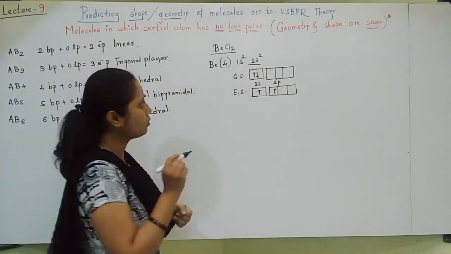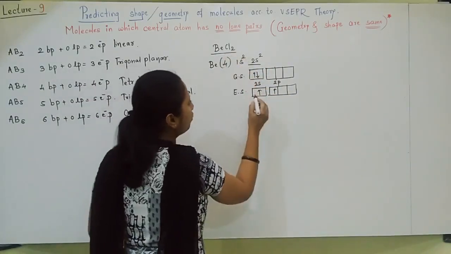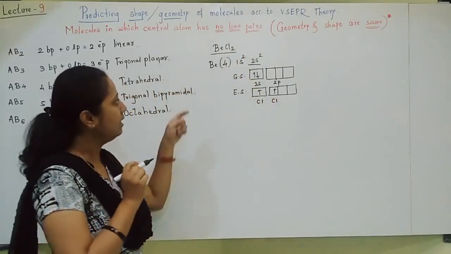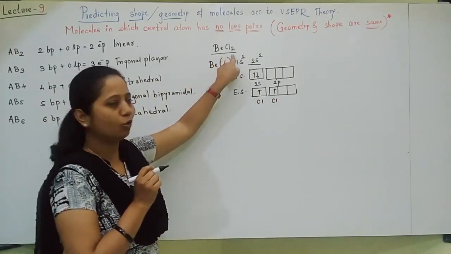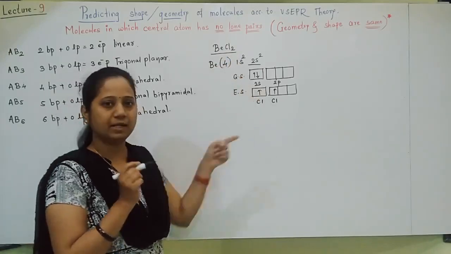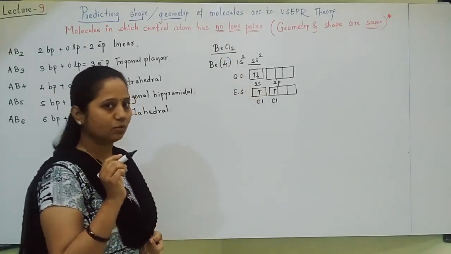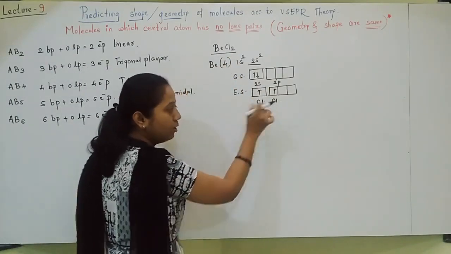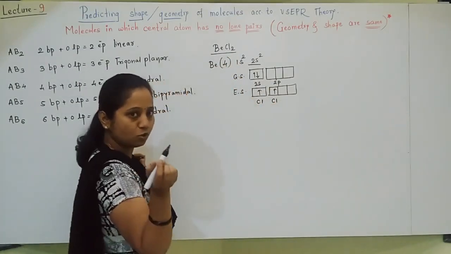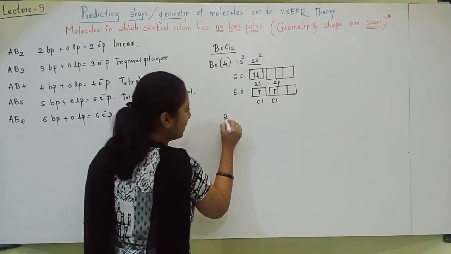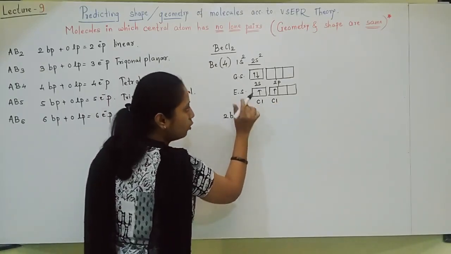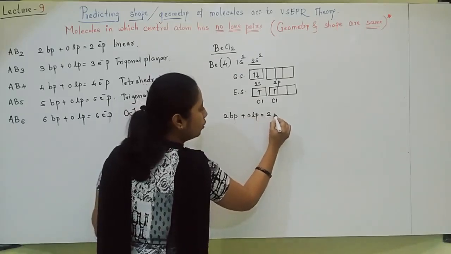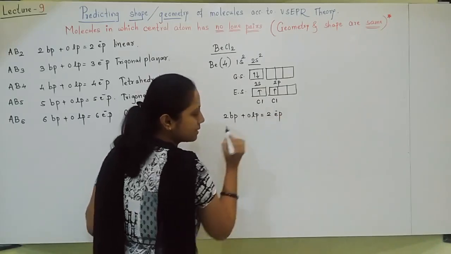Two unpaired electrons you can see, and that's why two chlorines will combine. So very easily you will understand. In BeCl2, why are two chlorines combining? Because two unpaired electrons are present. So from this you understood how many bonds have formed. Two unpaired electrons are forming two bonds. So two bond pairs. Is there any lone pair? No. Zero lone pair, so total two electron pairs.